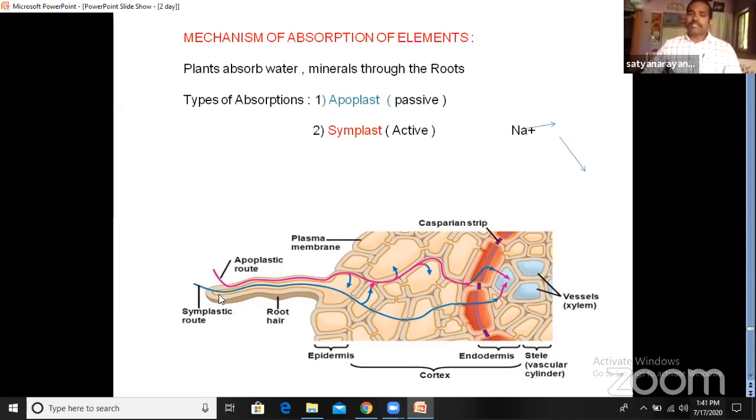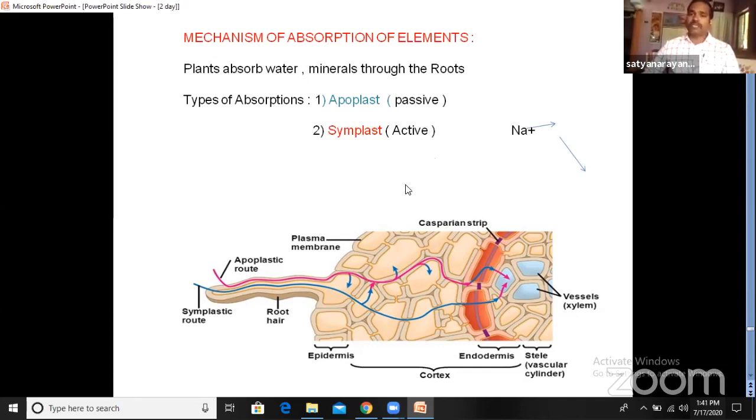How do they travel? The apoplast is a passive way. That means it does not require any energy, not even ATP, because here the water molecules or elements do not cross any membrane. If they want to cross a membrane, they require energy. So in the apoplast, no energy is required, so it is a passive system. This system is also called the outer space system.